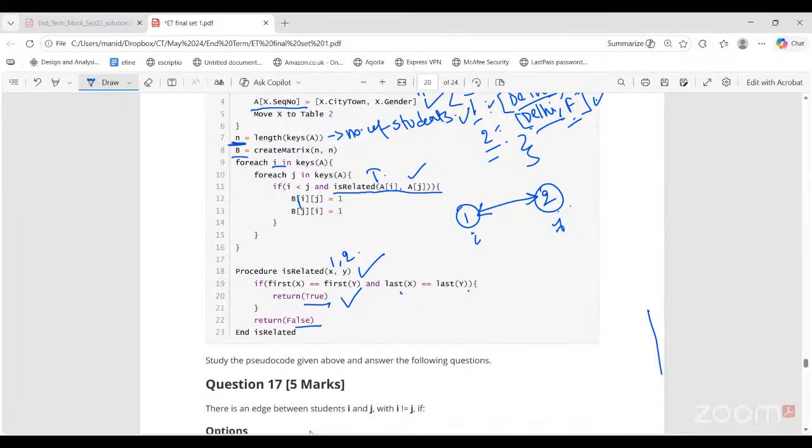If we also remove this, then at the end we will get the same, no, right? No, no, it will not be the same. See, here the edges depend on this extra criterion that I is less than j. If I remove this, then for any ij, it will only check the city and gender. So this is actually a smaller set. An extra condition is placed. If you remove this, then also if I is equal to j, or if I is greater than j, for every such case.